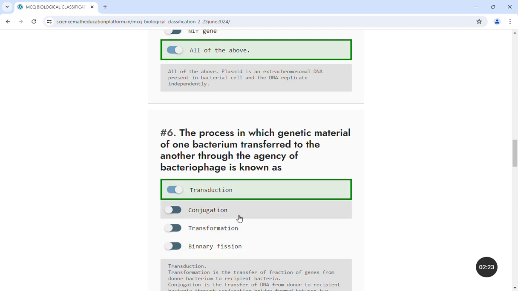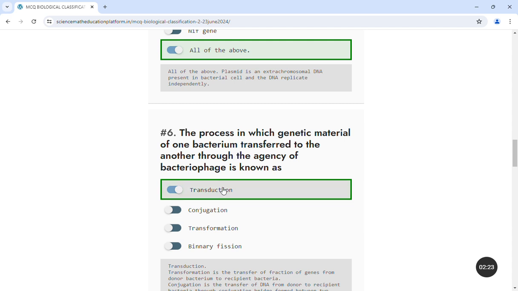These three are the sexual methods: transduction, conjugation, and transformation. And the fourth one, binary fission, is related to asexual reproduction in bacteria. The main difference between these three is that there are two bacteria: one is donor, the other one is recipient. Two strains of bacteria are there.